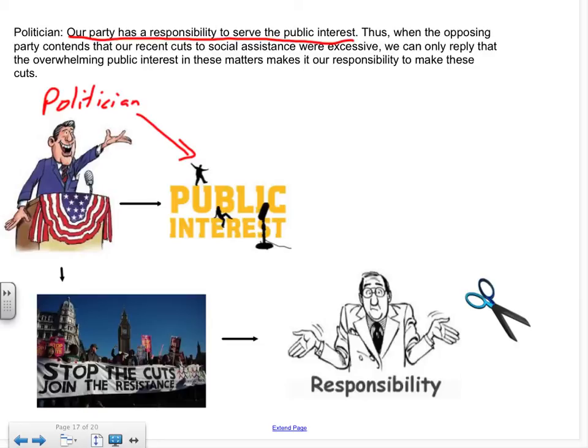Second line. Thus, when the opposing party contends that our recent cuts to social assistance were excessive, this is the opposing party right here, who says that the cuts were excessive. Stop the cuts. We can only reply that the overwhelming public interest in these matters makes it our responsibility to make these cuts.